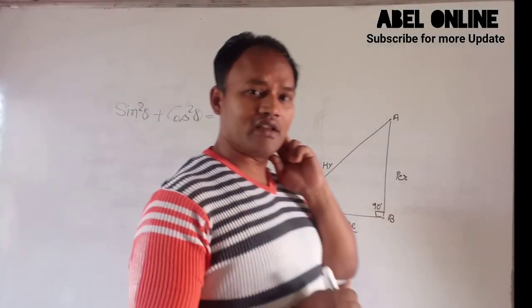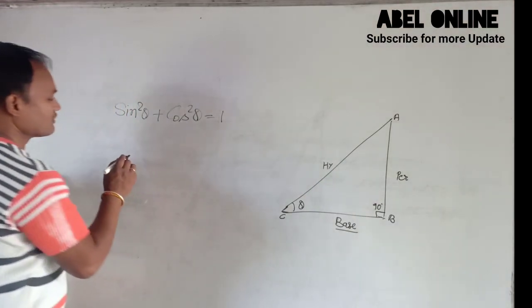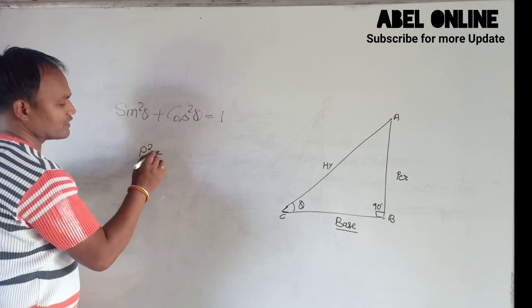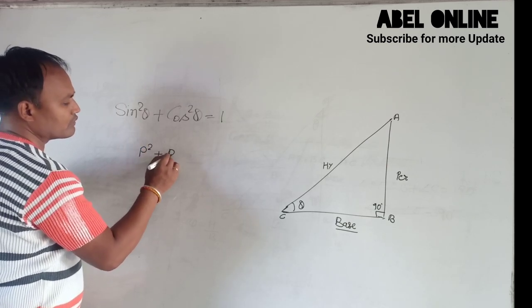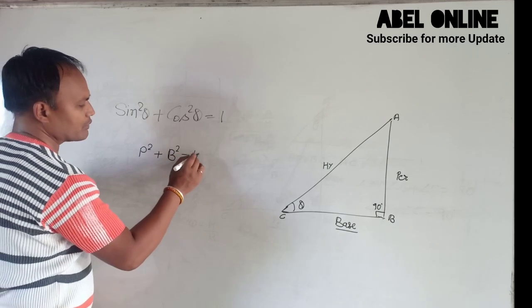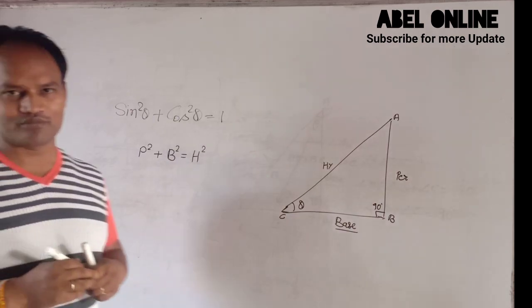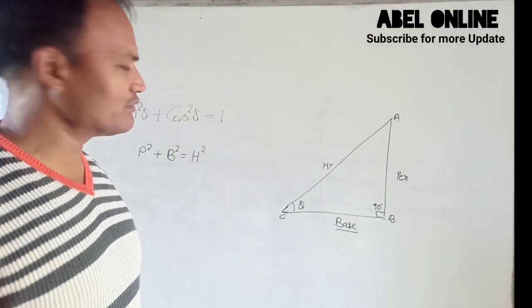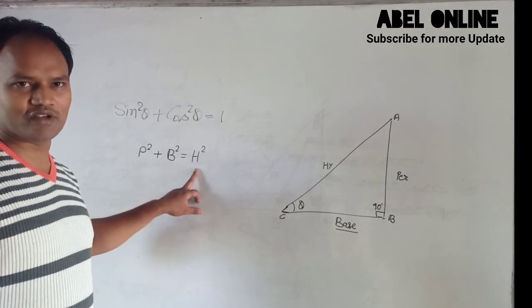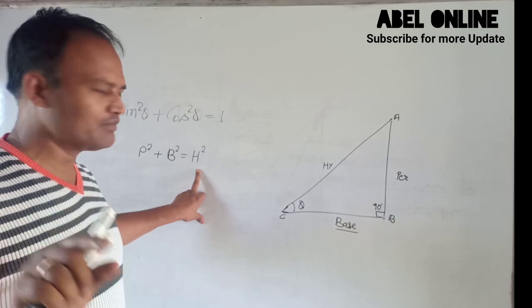We know very well the Pythagoras theorem: perpendicular square plus base square equal hypotenuse square.